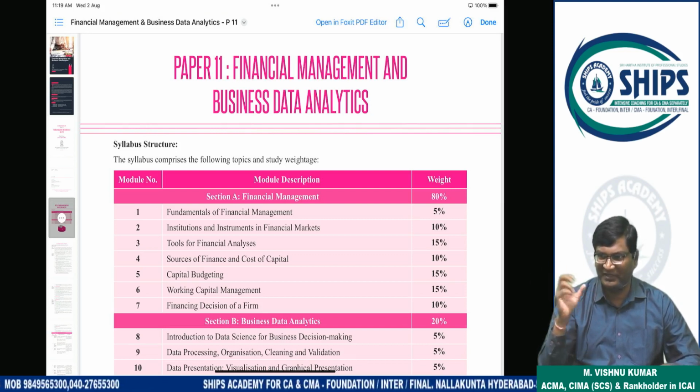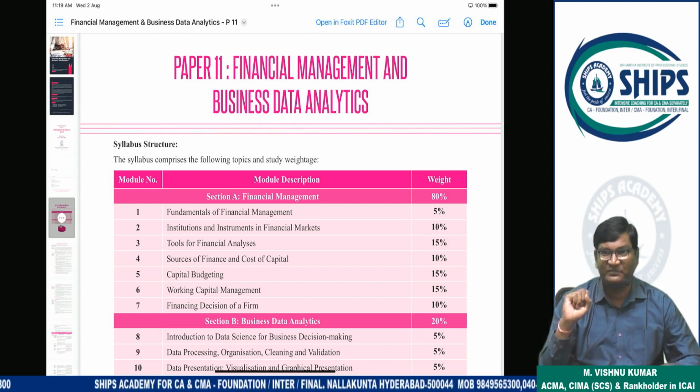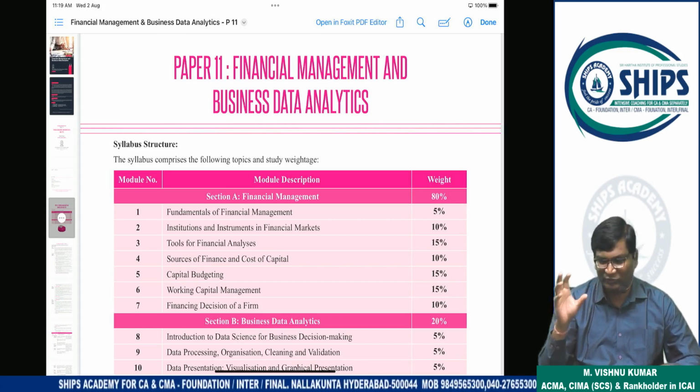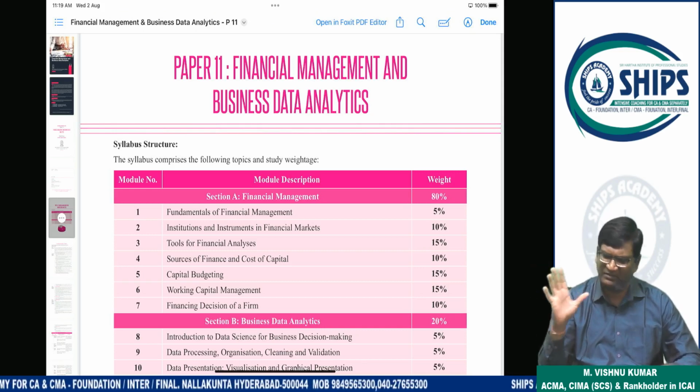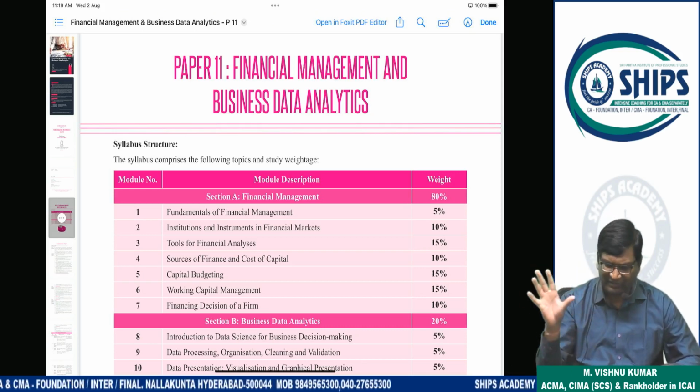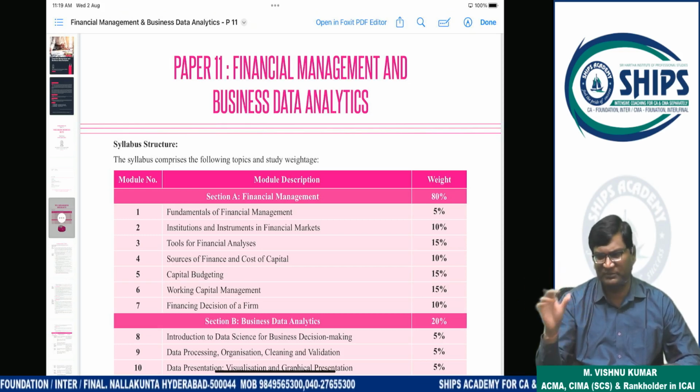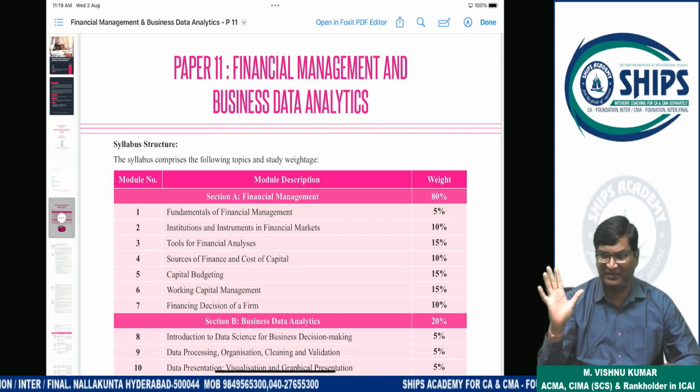Like watching a cricket match in a stadium, versus watching the cricket match at home. There is a difference or not? So here also the same kind of difference will be there. If any student is residing at a very far location, they have to attend live streaming, but they have to attend with responsibility. This is the first principle required.